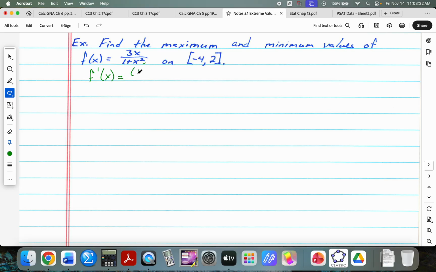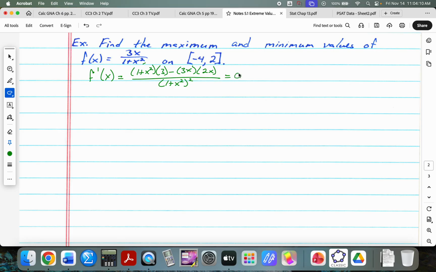So that'll be 1 plus x squared times 3 minus 3x times 2x all over 1 plus x squared quantity squared. Are there any places where the derivative doesn't exist? No. The denominator is never 0, so that's fine.